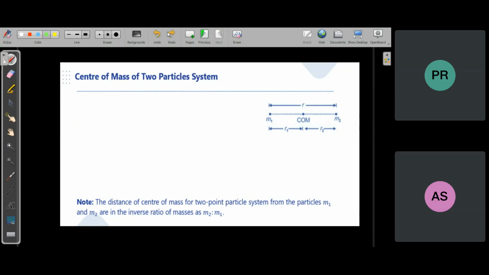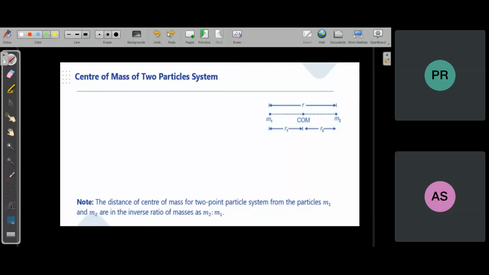If a disk is there, now we will not see the disk as a particle. We will see the disk as made up of a large number of particles. It has a center of mass. If you're applying force, then we will see where you are applying force. You are applying force at the center or tangential to the disk, that is also important.